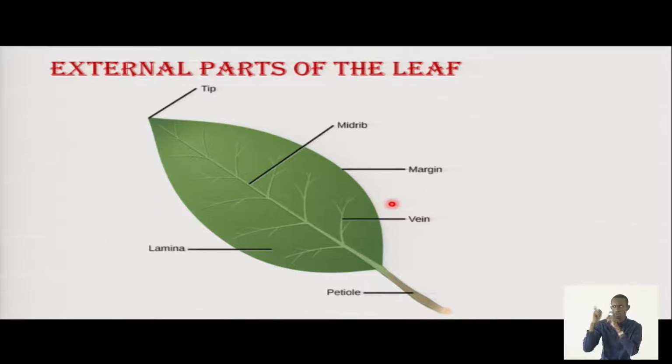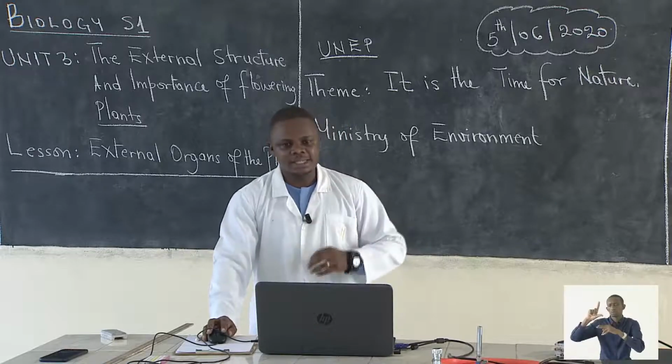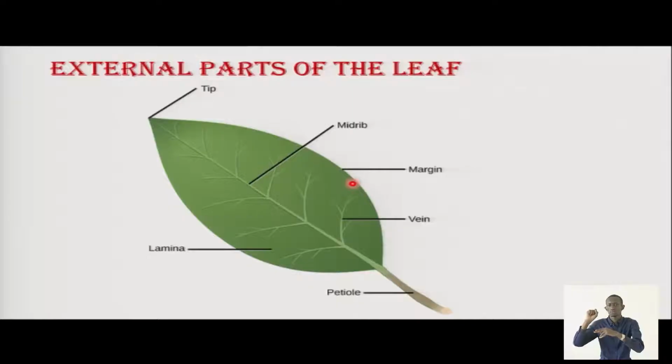Students, these are the external parts of the leaf. Like you see in this leaf, it has the tip, or what we call the apex. It has the leaf margin. This leaf margin can be toothed, it can be smooth like you see this one, or it can even be lobed because we have different types of leaves. Then it has the petiole. The leaf has a petiole for attaching the leaf to the stem of the plant.